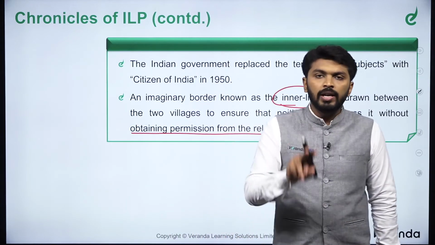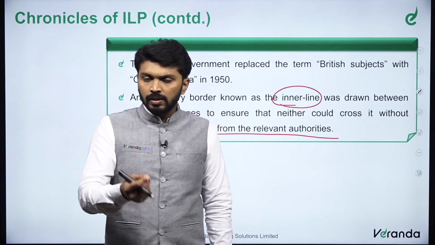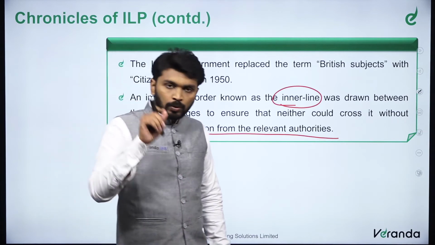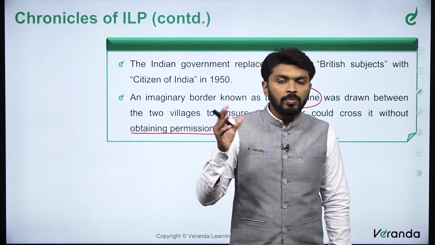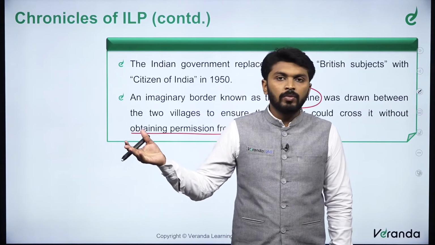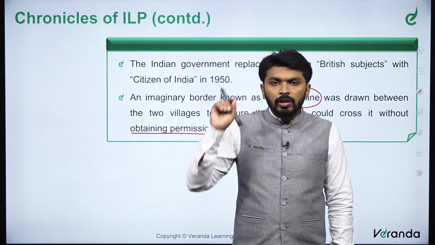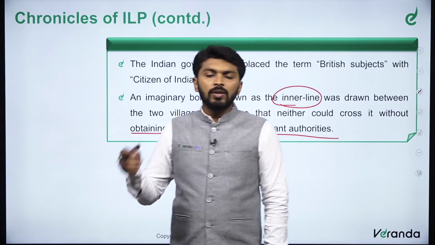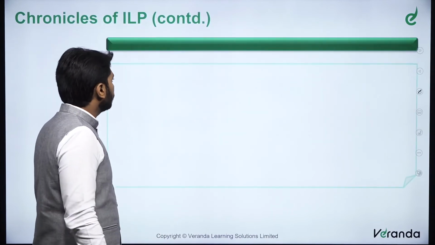And you have to keep it in mind that only the state governments are empowered to issue this inner line permit. It is up to the central government to include any state under the ILP system or to exclude any state from the ILP system. But it is the duty of the state government to give or deny permission to any person, citizen or non-citizen, to enter into these areas.